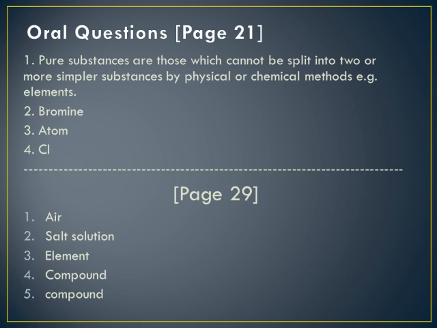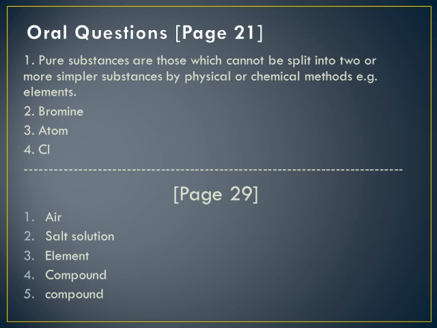So which forms of matter are called pure substances? The pure substances are those which cannot be split into two or more simpler substances by physical or chemical methods. Example, elements. So they cannot be broken down into simpler forms by any physical or chemical method. They cannot be broken. They are called pure substances. Example, elements.